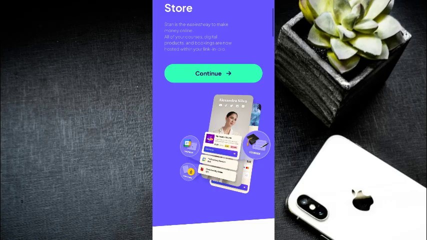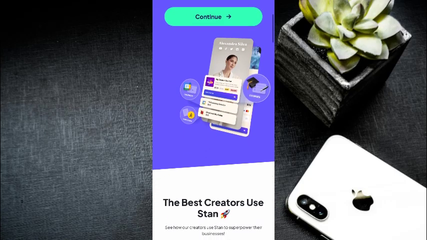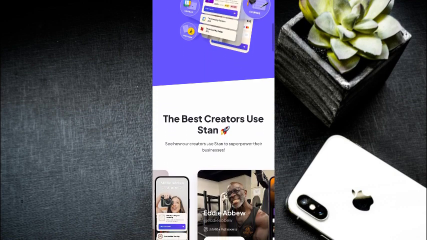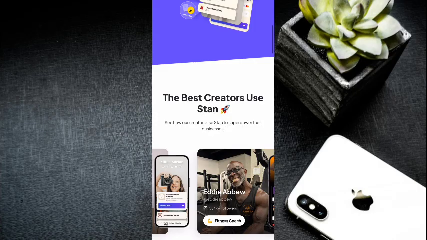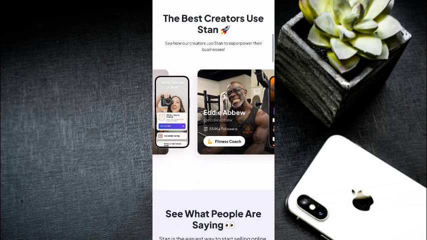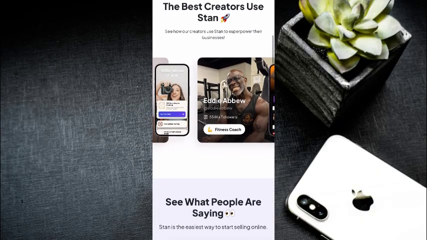Then from there, the next thing to do is to set up your profile. So for you to be able to set up your profile, you have to add your name, your bio, and your profile pictures. So these help visitors know who you are and what you offer. After that, the next thing to do is to click the add product to start selling.